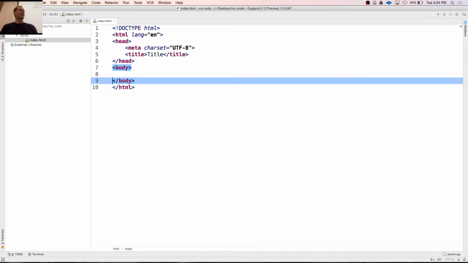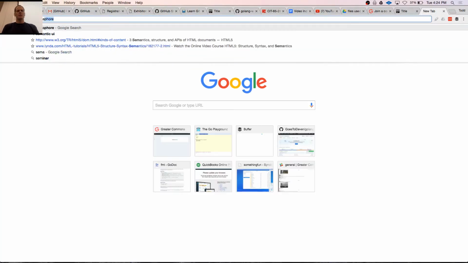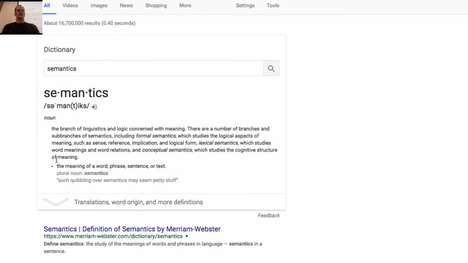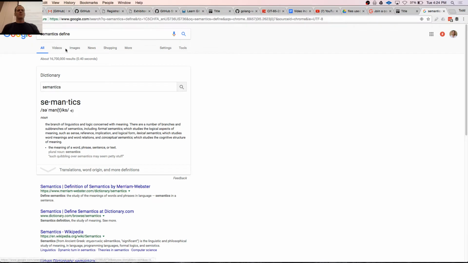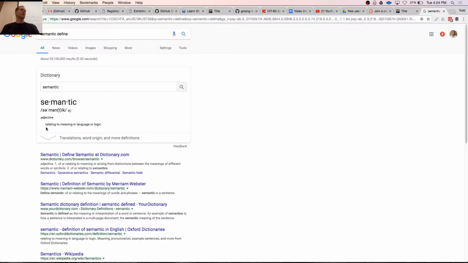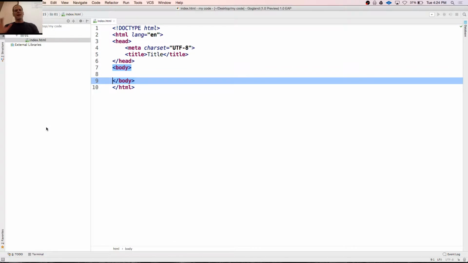HTML is made up of elements. Different elements have different meaning. They call this semantic HTML, semantics. If you look up what semantics means, it's basically meaning. Let's look up semantic. Relating to meaning in language or logic. So semantic HTML is related to meaning. So all of our tags have meaning. They should convey some meaning.